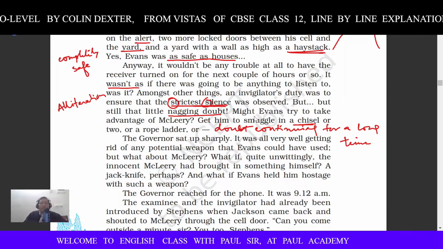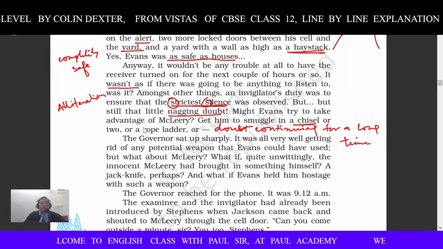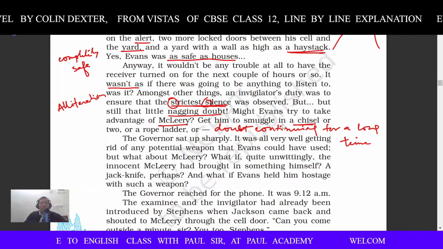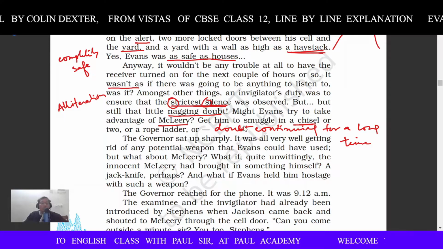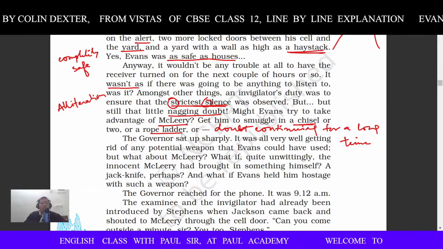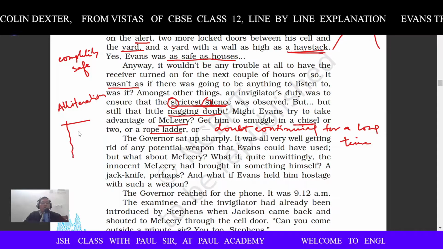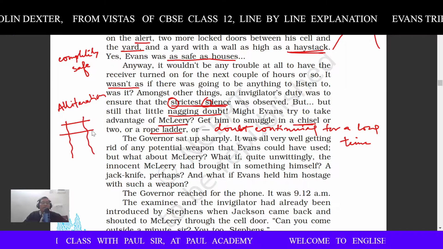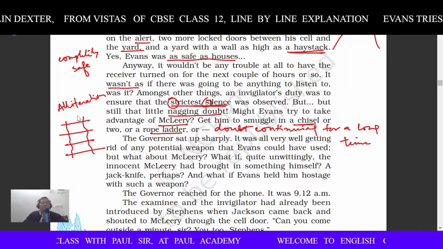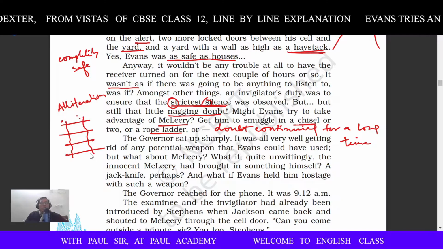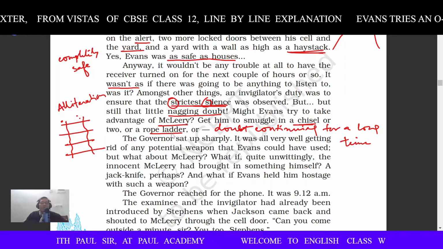Anyway, let me read it once more. Might even try to take advantage of McLeery. Who was McLeery? The invigilator. Get him to smuggle in a chisel or two, or a rope ladder. Rope ladder is also a kind of ladder made of rope. So if you tie the steps like this with the rope, you can use it to climb down from the building or from any place and run away.